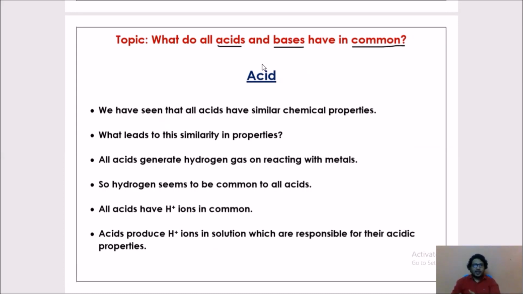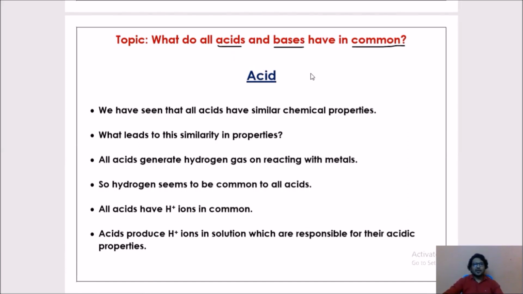Acids have sour taste, bases have bitter taste, and acids produce H plus ions, bases produce OH minus ions. Acids are so corrosive in nature, bases are not that corrosive. We can see a lot of differences between acids and bases, but today's concept is about the common point of acids and bases.